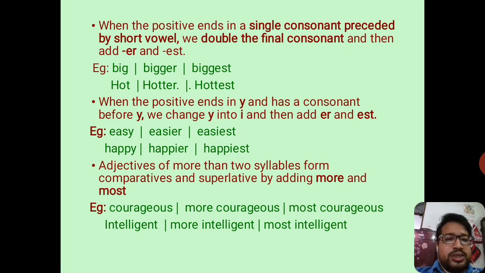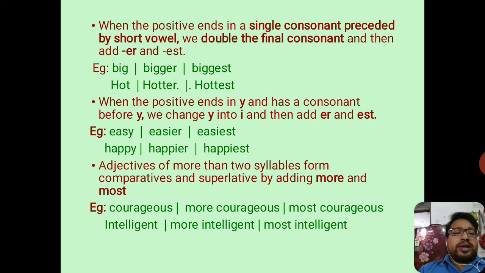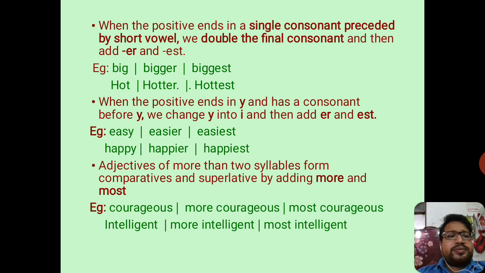Hot becomes hotter, hottest. Now if there is a y in the spelling of the positive word, and it has a consonant before it, for example easy, there is a consonant s before y, in that case we change y into i and add "er" and "est". So easy becomes easier, and now see the spelling has changed from easy to easier. Similarly, happy becomes happier and happiest.